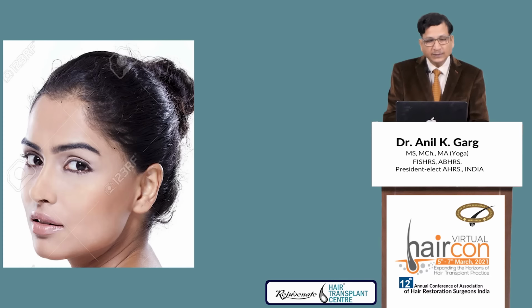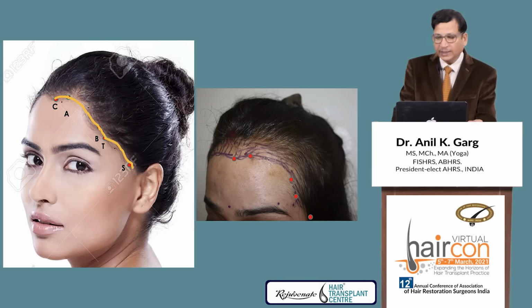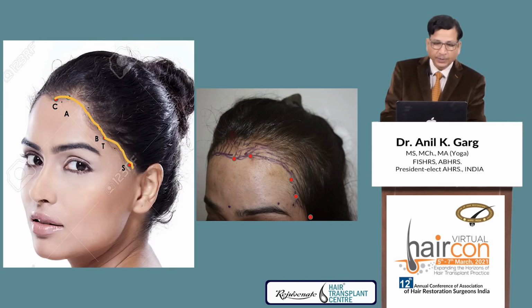The 5 points are: central is the C point, lateral is the A point, then a B point just above the point T, and then an S point, that is the sideburn point. And when you connect these points, it becomes easy to design a hairline which is more aesthetic. And in this case, all 5 points were taken, then they were joined.